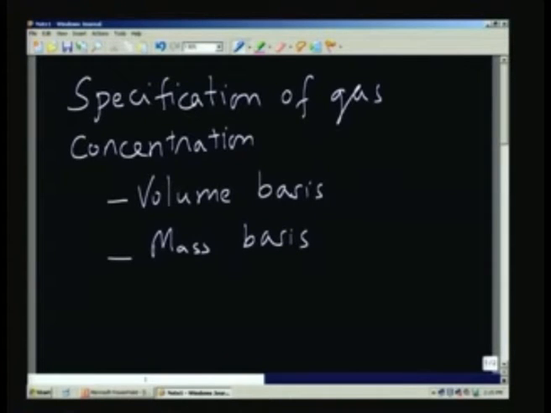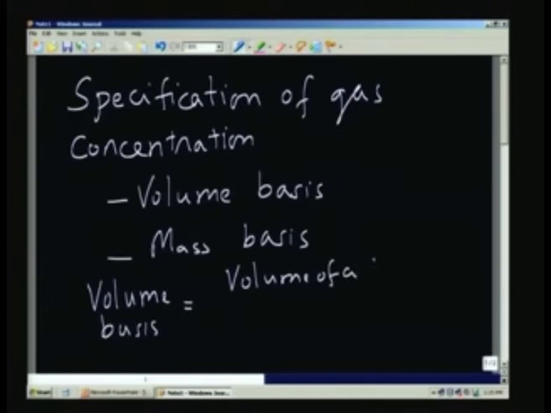For example, on volume basis, I can specify it as so much of a particular gas of interest to us. For example, I can put it the following way. Volume basis is the volume of a particular species divided by the total volume.